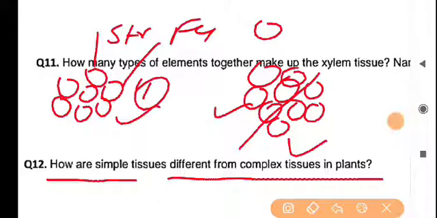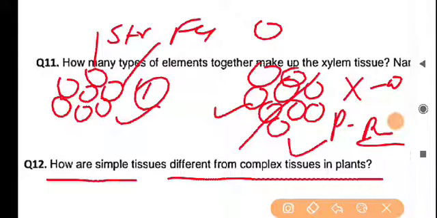As you all know, the xylem help to carry water and minerals, and phloem help to carry the photosynthetic product. Among the xylem, so many xylem elements, like 4 xylem elements having different structure and different function. The xylem element tracheids carry the water that is scattered form. Xylem vessels carry the water that is the unidirectional flow.